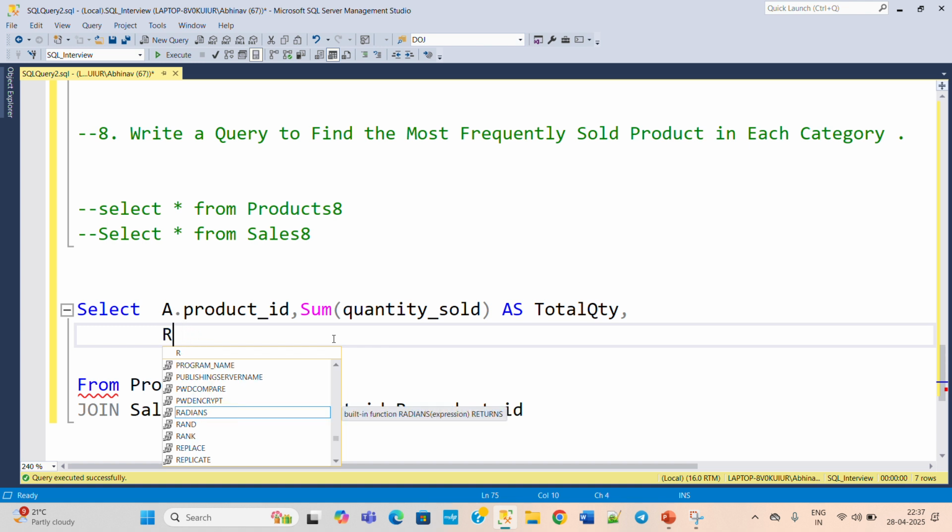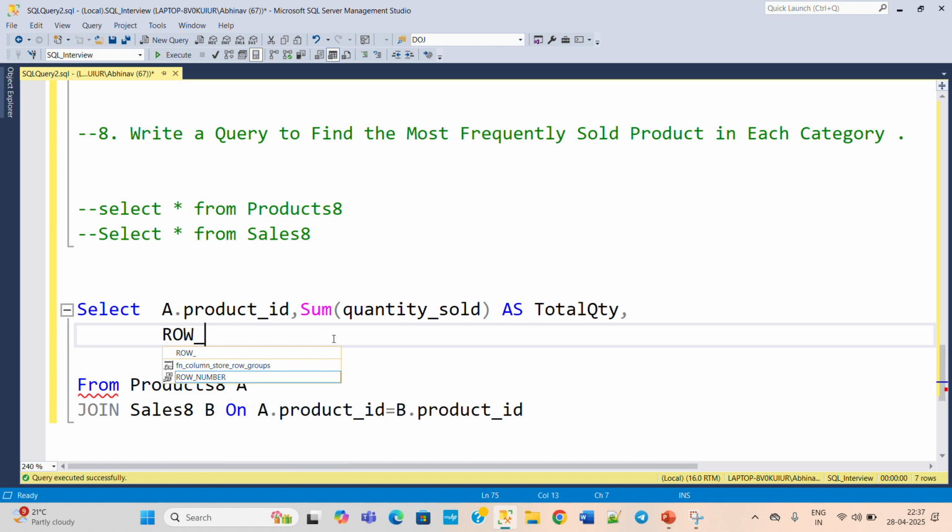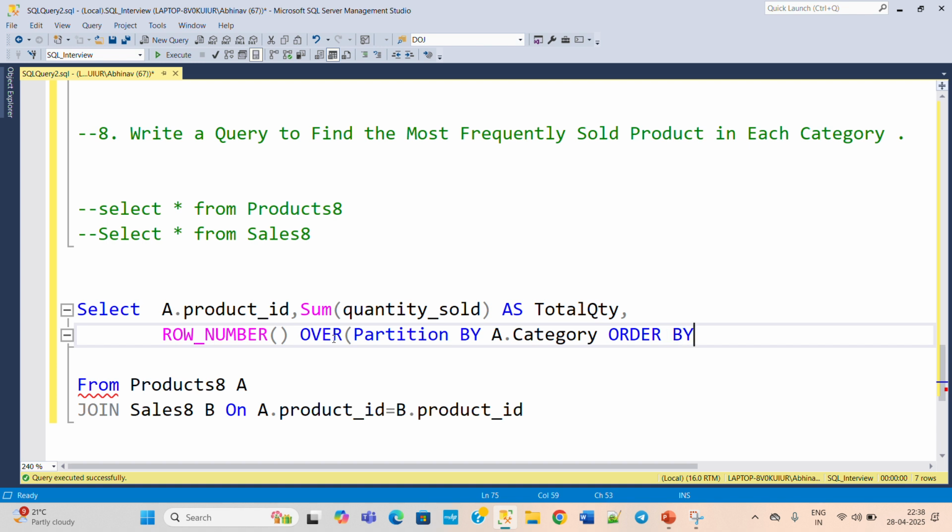Okay, which is used with the OVER clause. So ROW_NUMBER will provide one separate ranking to each of the records. ROW_NUMBER() OVER, and then partition our records by partition by a.category, and then order our result set, ORDER BY SUM of quantity, descending we will do because we need the